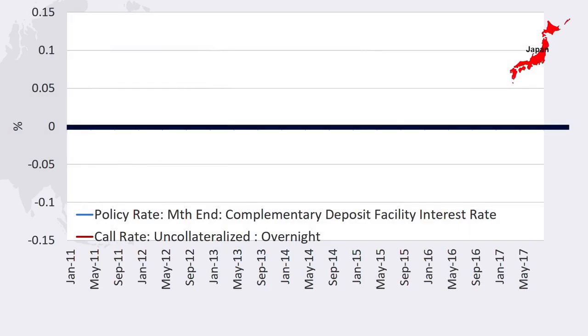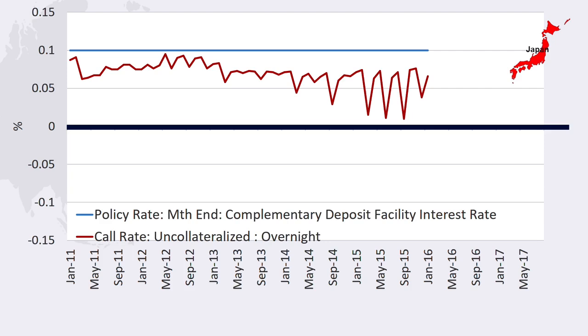Taking a closer look, the central bank sets a policy rate to target the interest rate on interbank lending. In Japan, the policy rate is the interest rate on the deposit facility called the complementary deposit facility interest rate. This remained at 10 basis points for the first half of the decade. The overnight interest rate tracked this facility rate.